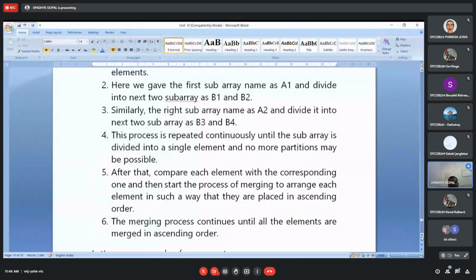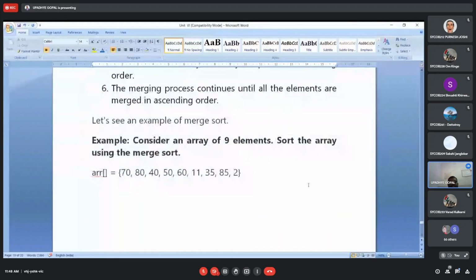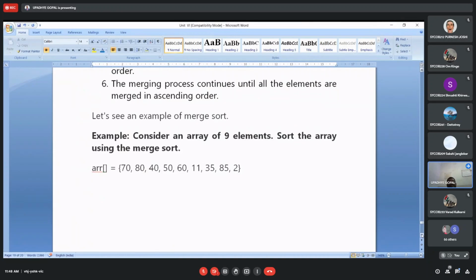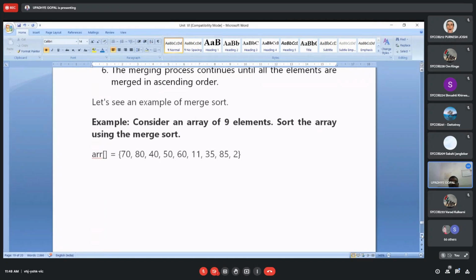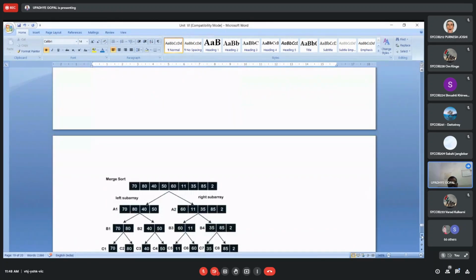So first of all, try to have an example. We have 9 elements in the given array, and we have to sort these elements with the help of merge sort. We will apply the algorithm consisting of 6 steps. Consider an array of 9 elements and sort the array using merge sort. We have to apply the merge sort algorithm to make the given elements ascending in order. For that, what is the first step mentioned here? Check.